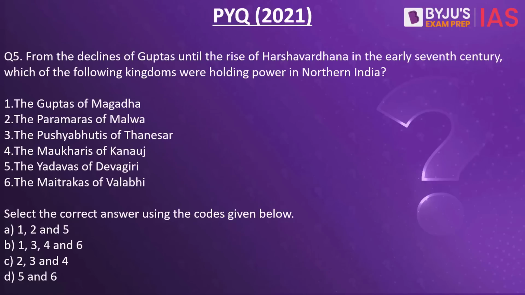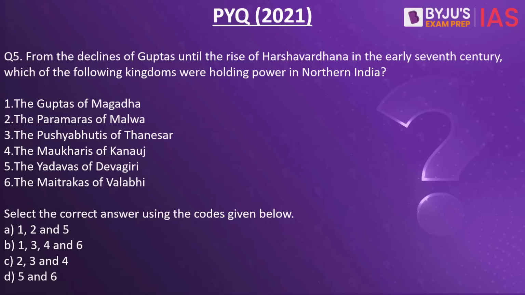Next is the previous year question from 2021. It's a question from history. With the decline of Guptas until the rise of Harshvardhan in the early 7th century, which of the following kingdoms were holding power in northern India? The Guptas of Magadha, the Paramaras of Malwa, the Pushyabhutis of Thanesar, the Mukharis of Kannauj, Yadavas of Devgiri, or Maitrakas of Vallabhi. Now, it's a question that you can solve if you are able to eliminate a few options.